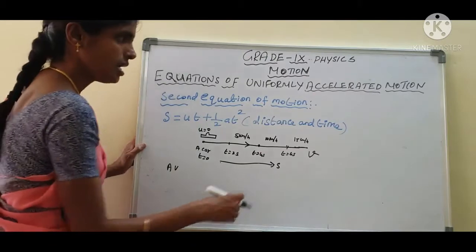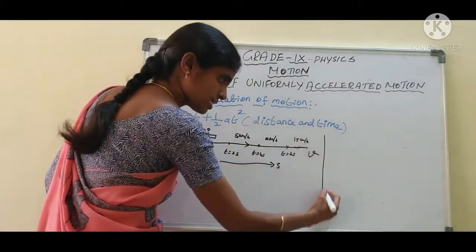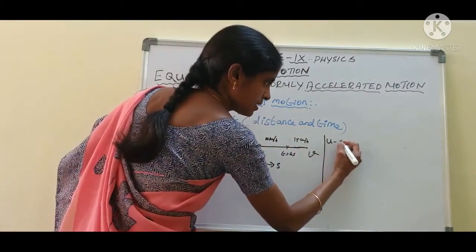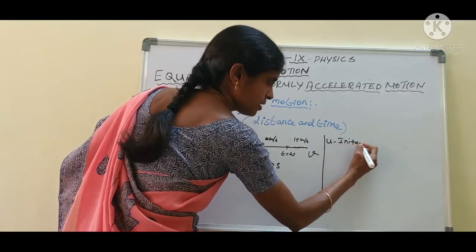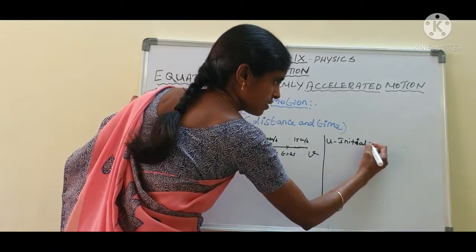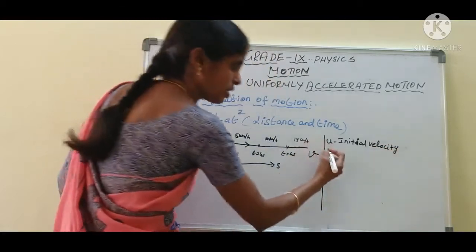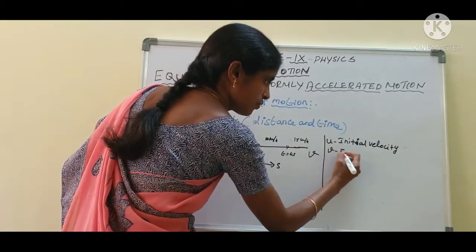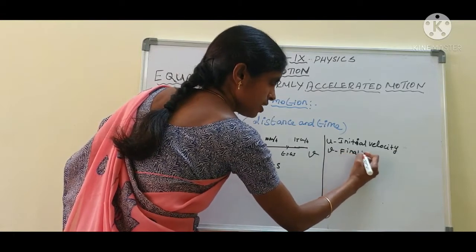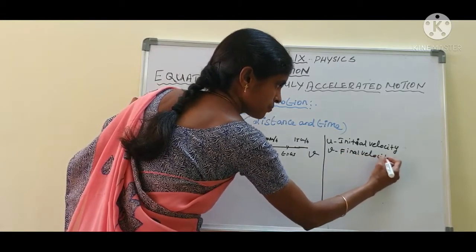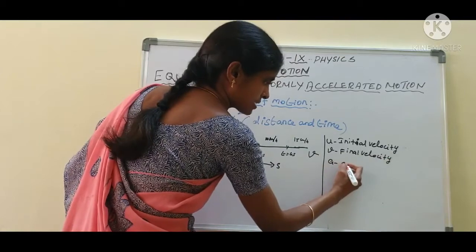Let us consider the previous one. u is the initial velocity of the moving object. Next, v is the final velocity of the object. a is the acceleration.